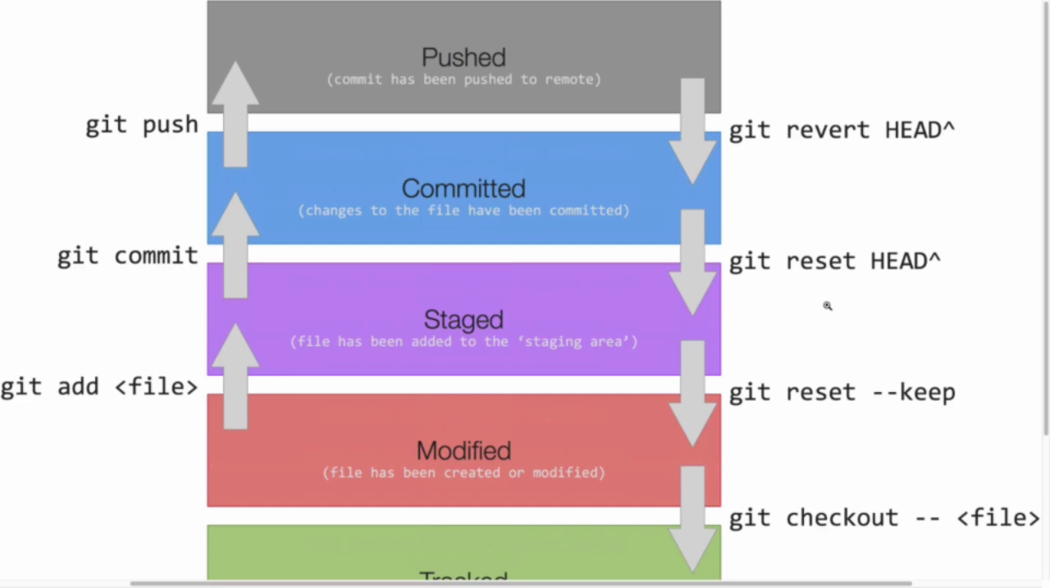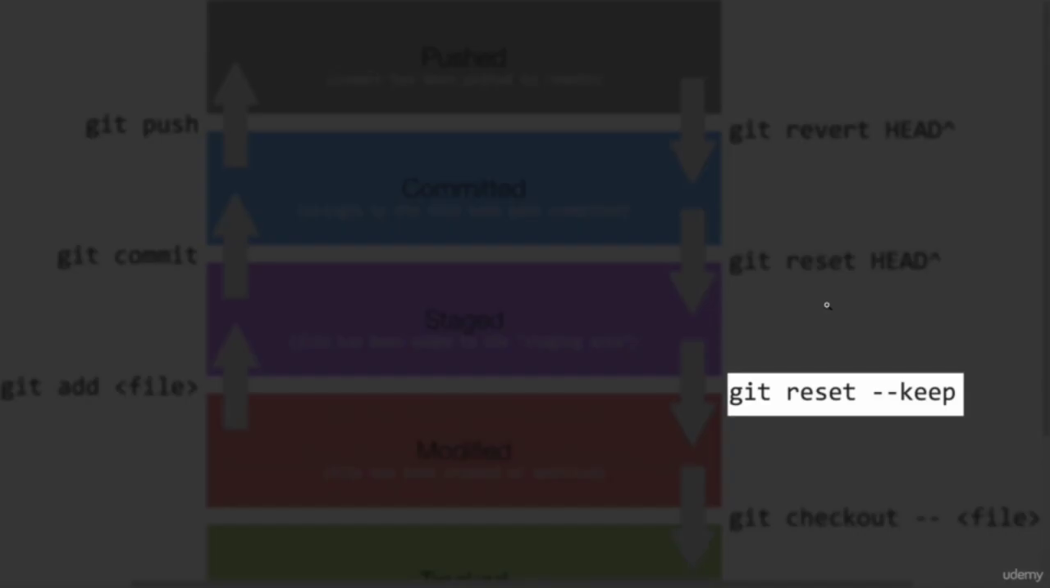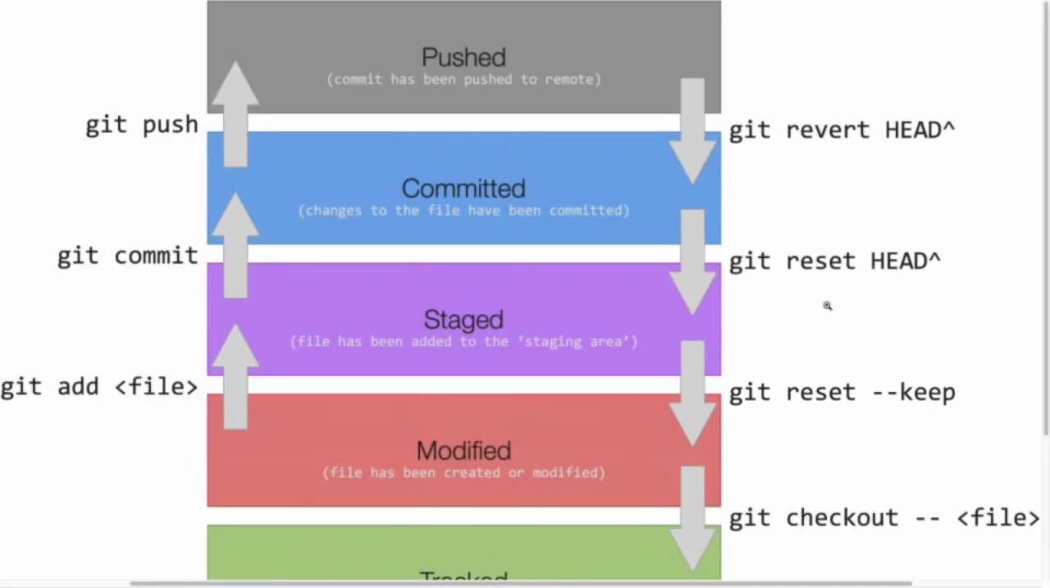Finally, to move from the staging area to the modified stage, i.e. to unadd the files, you can do git reset and then --keep. That keeps the changes to the files, i.e. it doesn't delete your work, but it unadds them essentially. It moves them out of the staging area. Notice that that moves all of the files out of the staging area and into the modified stage.